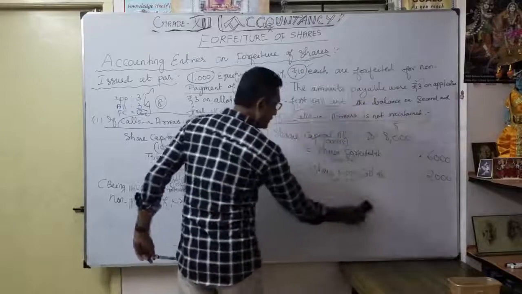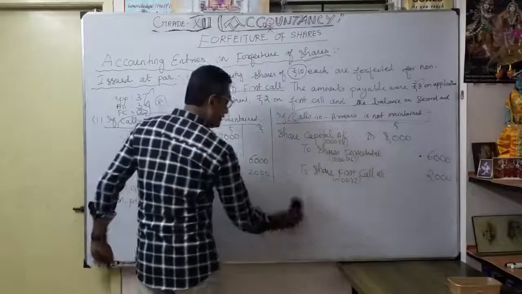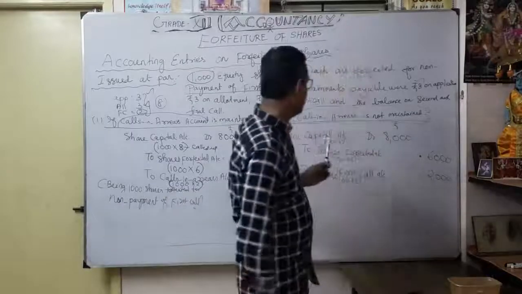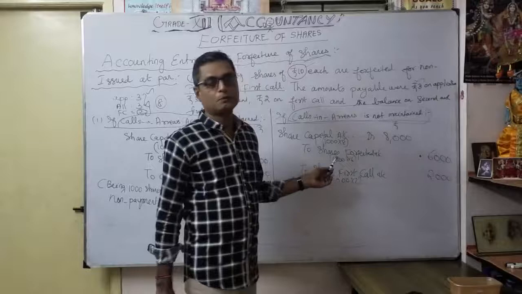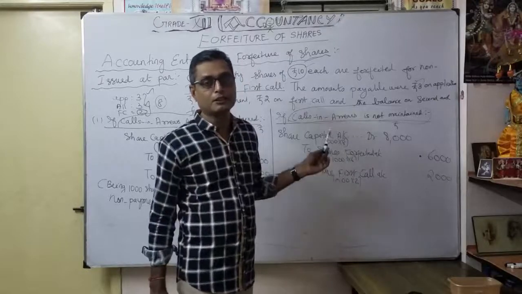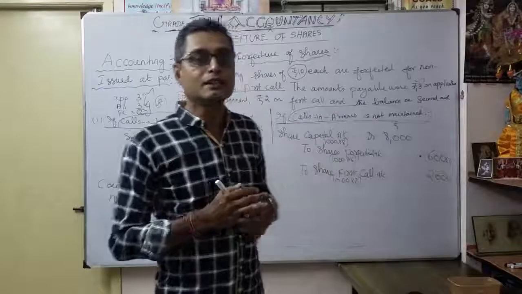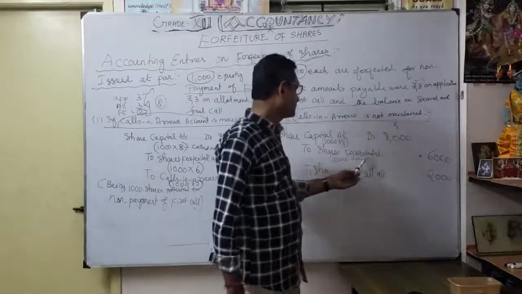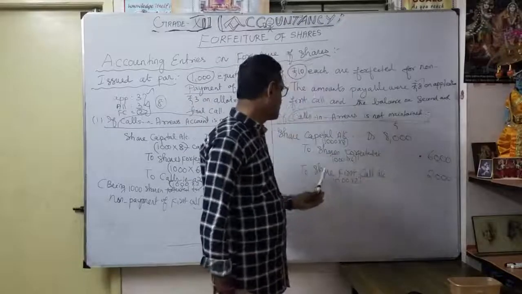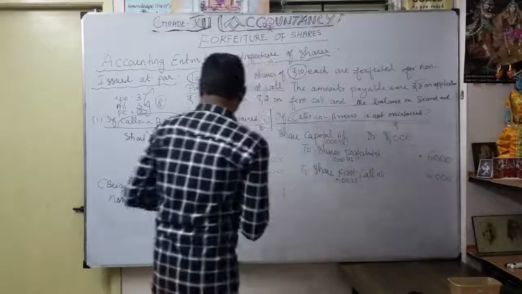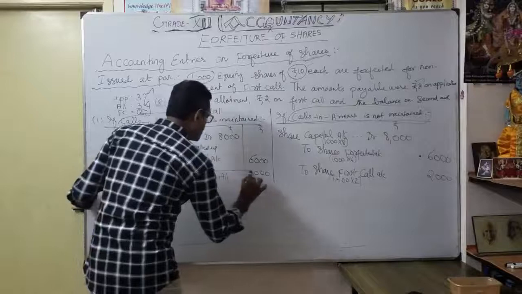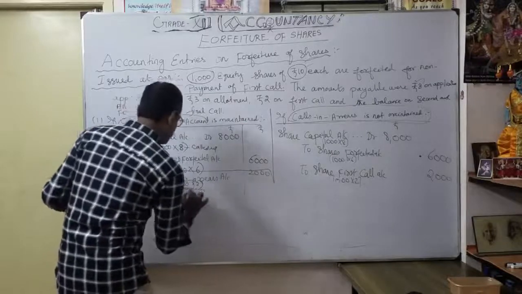Okay, you know why you debited share capital? To reduce the share capital value for the particular forfeited shares. That's why you should be very careful. Not 10 rupees you debited, only 8 rupees, because up to that money value only the company called up. You understood? Share capital account 8,000, to share forfeited account 6,000, to share first call account 2,000. So the changes are only here.